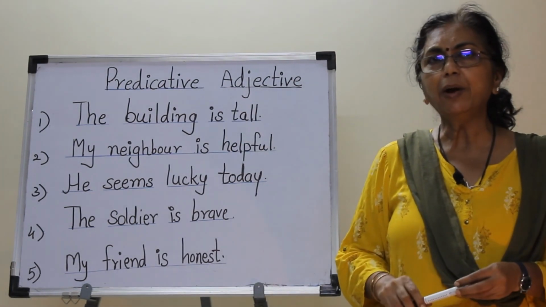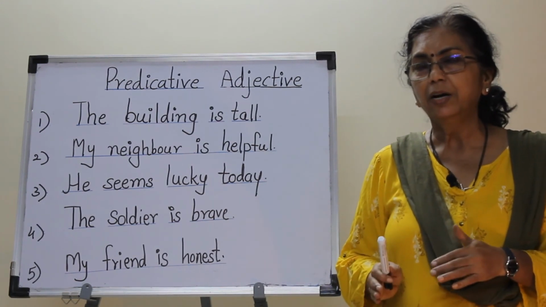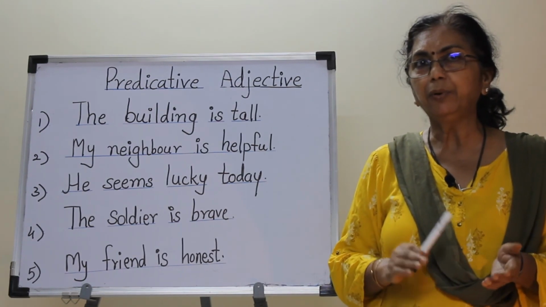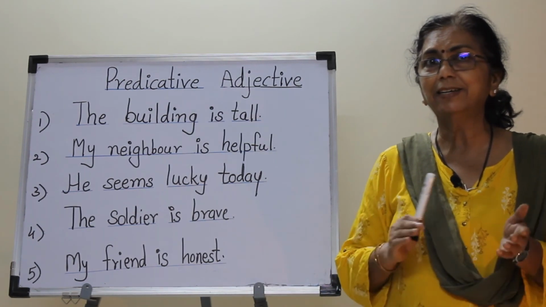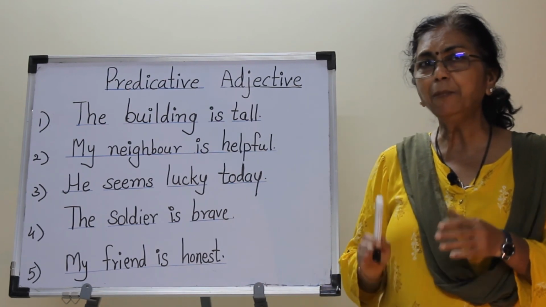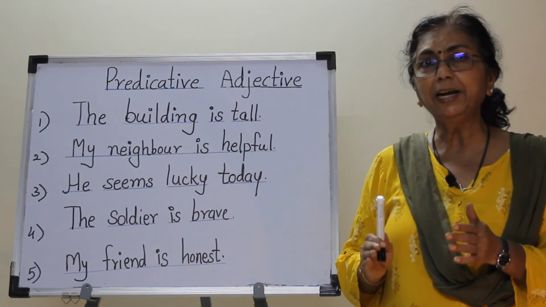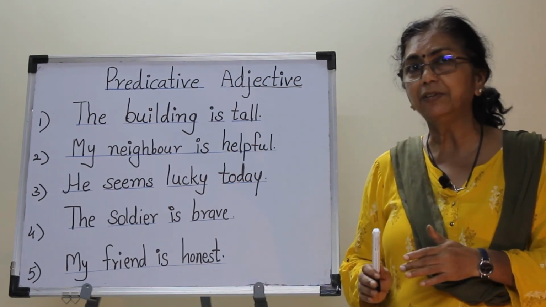A predicative adjective is used after a noun. A predicative adjective is a part of the predicate part of the sentence, that is other than the subject part of the sentence. A predicative adjective does not occur immediately after the noun.